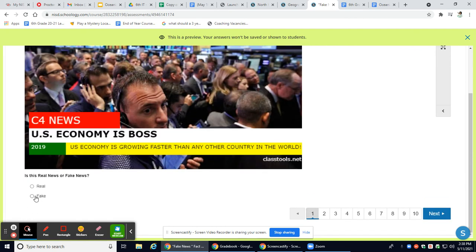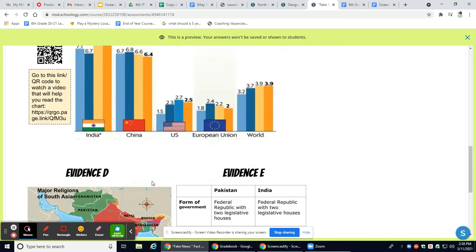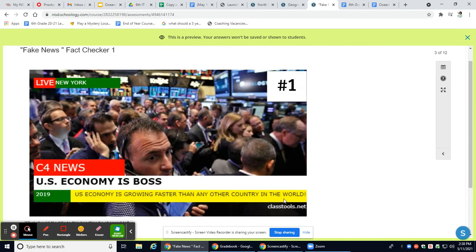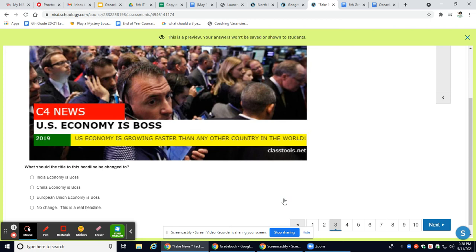So this is going to be fake news based off our evidence. Well, what evidence did we use? Letter C. So we're going to put letter C. And since our headline was fake, we now need to make it true. So the U.S. economy is not boss. And we're going to put India economy as boss because that's what the evidence told us.